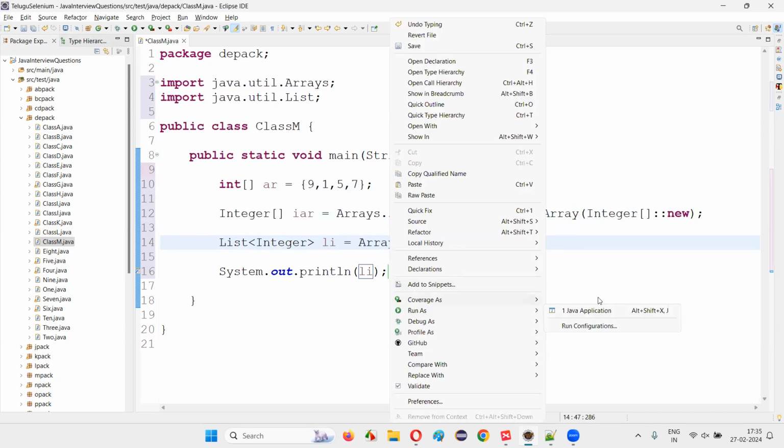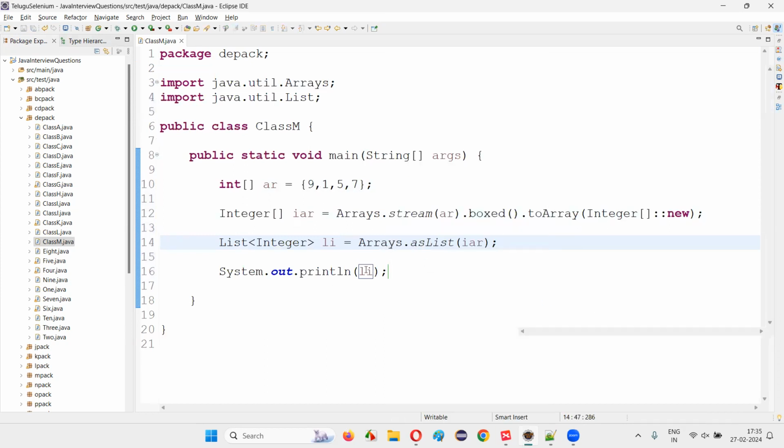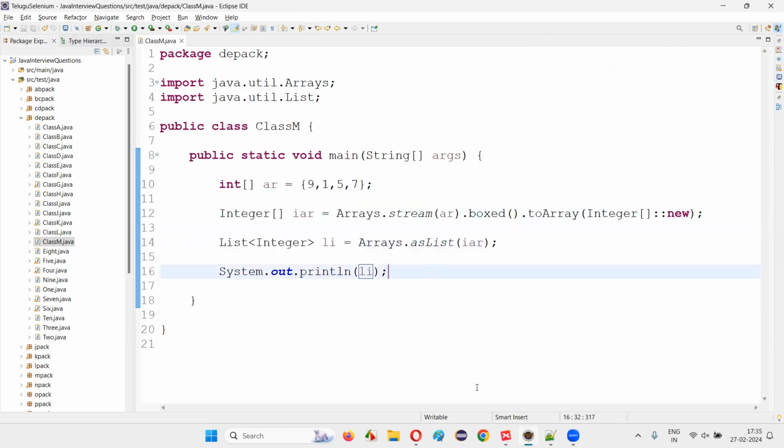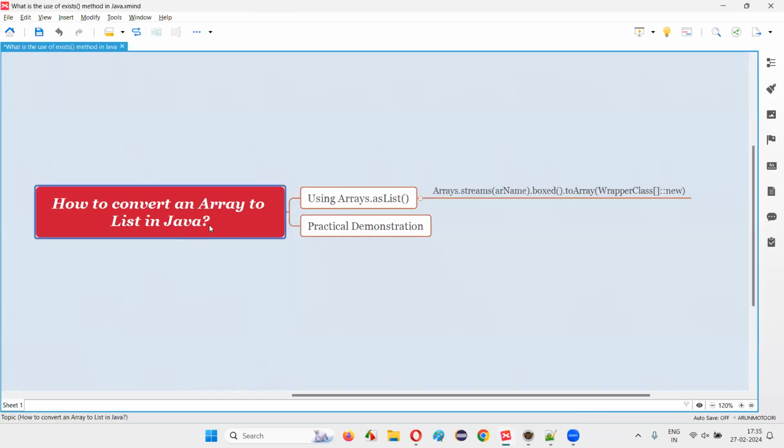So run the code and see whether the list elements are getting printed. You see, 9157 got printed. We have successfully converted an array to a list in Java using Arrays.asList and this extra command, which is required for converting from a primitive data type array to a wrapper class array type. With practical demonstration, I've answered this question for you in this session.